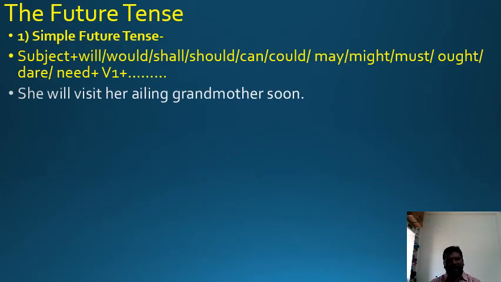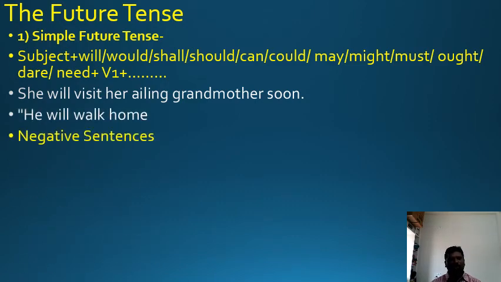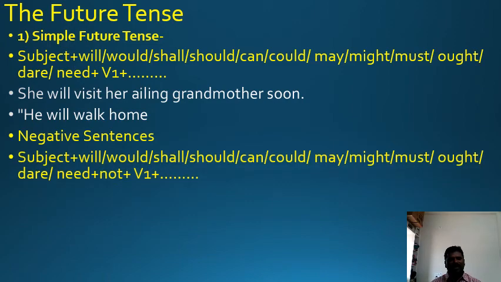She will visit her ailing grandmother soon. See the example. The tense is formed by using this rule. Please look at the rule. I hope you understand. He will walk home. See how negative sentences are made by using will not, shall not, cannot, may not, just using not. Look at the example. I will not meet you tomorrow.